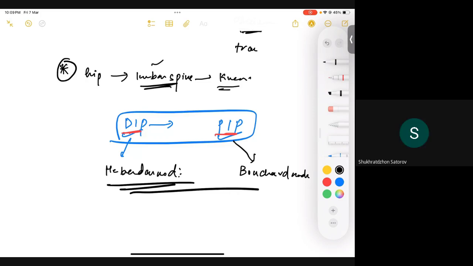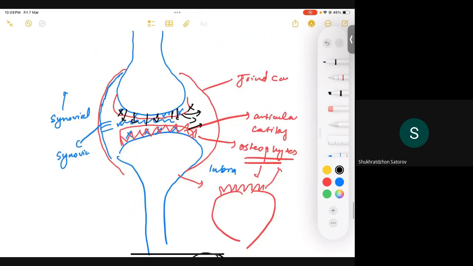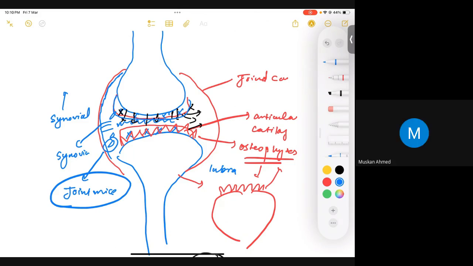There is also another term used. I already discussed that this articular cartilage, due to the wear and tear process, can be damaged. So sometimes small fragments of that damaged articular cartilage can come into the joint space, and once those small fragments of articular cartilage are present within your joint space, they are simply known as joint mice. Joint mice, like small mice moving here and there in your joints. Is that clear? Yes, doctor. Please repeat that one.